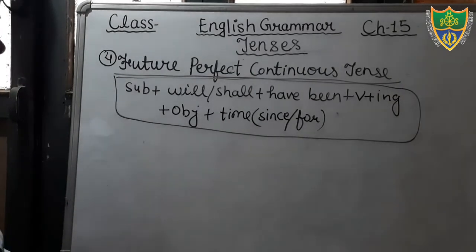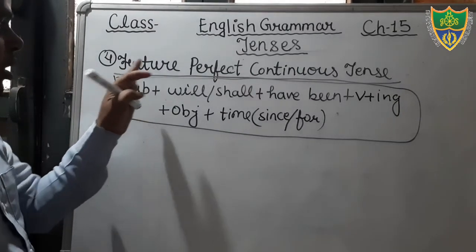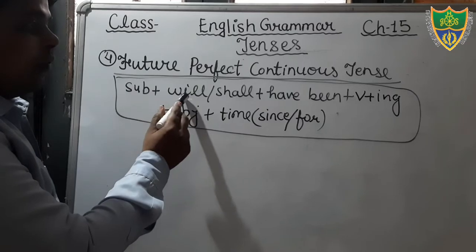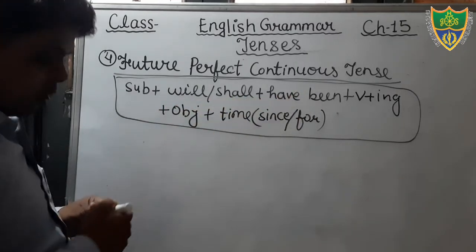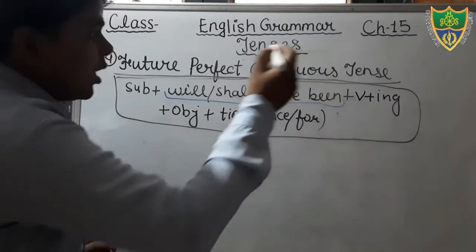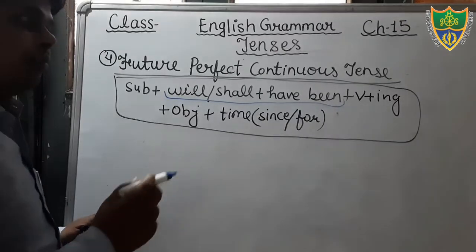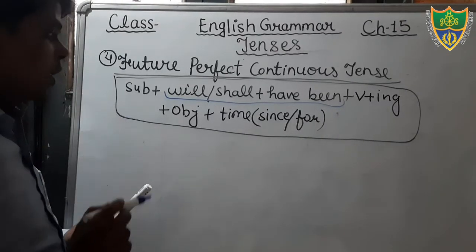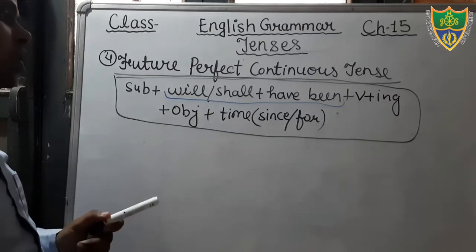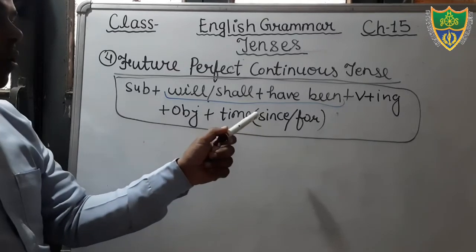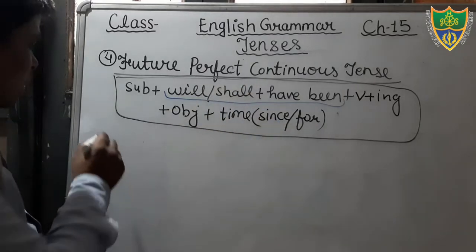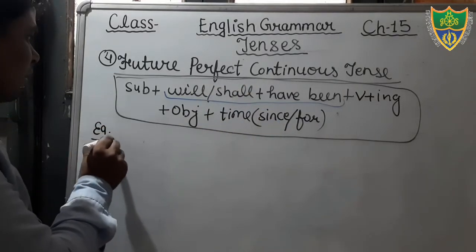Let's see, this is subject. What would be the structure of future perfect continuous tense? Let's see, subject will be there, helping verb will have been. Will have been or shall have been, and then after that verb in which we will add ing, then after that object, then after that you will mention the time. If the time is fixed you will use since. If the time is not fixed you will use for. Example we can see. You can see the example.